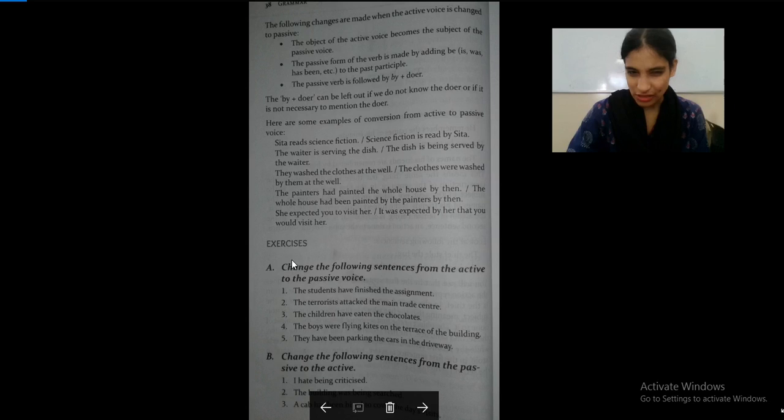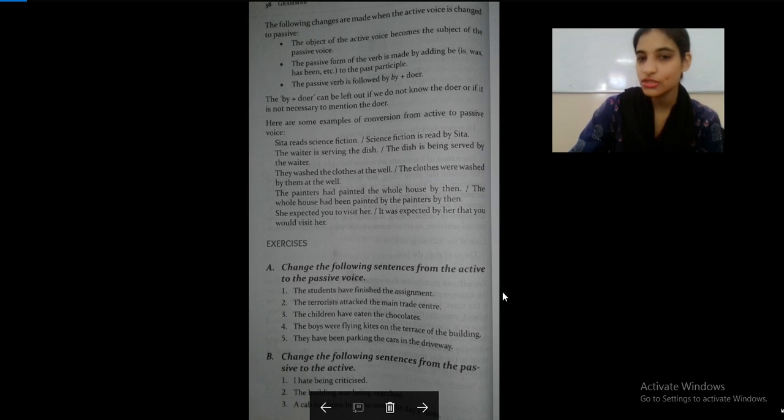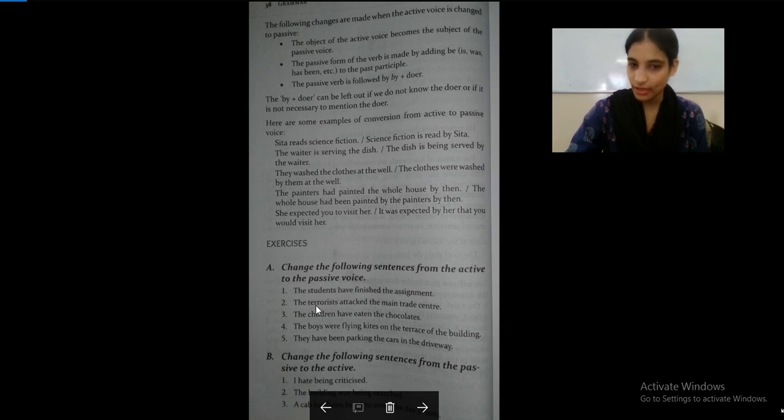And let's look at the exercises. Change the following sentences from active to passive voice. The students have finished the assignment. The assignment has been finished by the students. The terrorists attacked the main trade center. The main trade center was attacked by the terrorists. The children have eaten the chocolates. The chocolates have been eaten by the children.